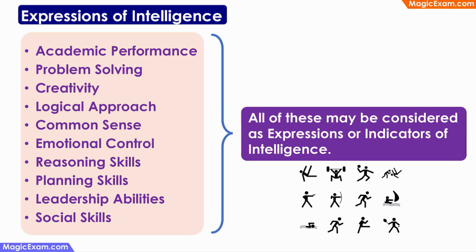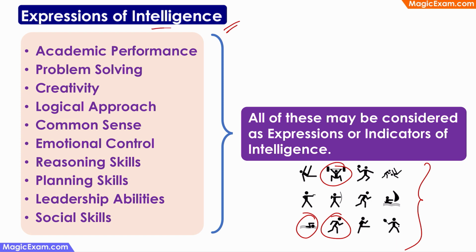Let us understand what are expressions of intelligence. Now, when we talk about any human quality, for example, if we talk about strength, what do we mean? A person can be a very good weightlifter, or a very good runner, or a very good swimmer. We can say that all of these people who are good in various sports, in various types of activities, they all are strong. So, strength can be displayed in different ways.